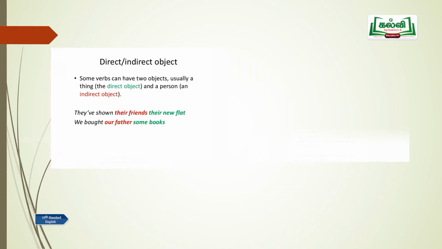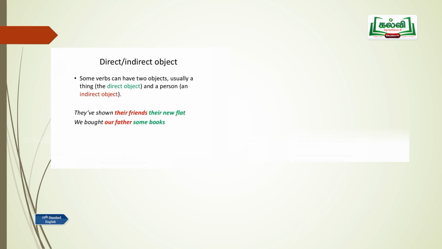Take the example. They've shown their friends their new flat. They've, that is they have, but we don't say they have, we say they've. So they've has become the subject, shown is the verb, their new flat is the direct object, and the indirect object is their friends. So in this sentence you have two objects. You will be given a set of sentences where you have direct object and indirect object, and there is a peculiar question that is given to you. Let's see if you'll be able to do that correctly.